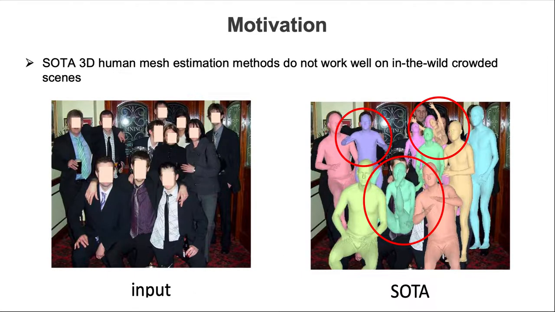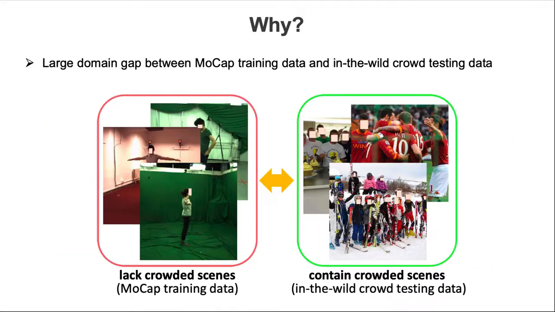While there has been a lot of progress on 3D human mesh estimation, SOTA methods still struggle on in-the-wild images with a crowd. The more interpersonal occlusion, the more they struggle. One of the main reasons for this failure is the large domain gap between mocap training data and in-the-wild crowd testing data.